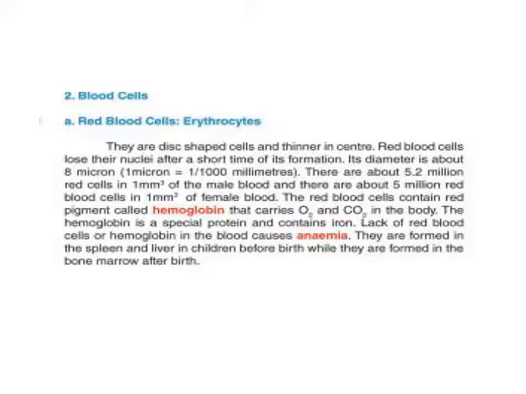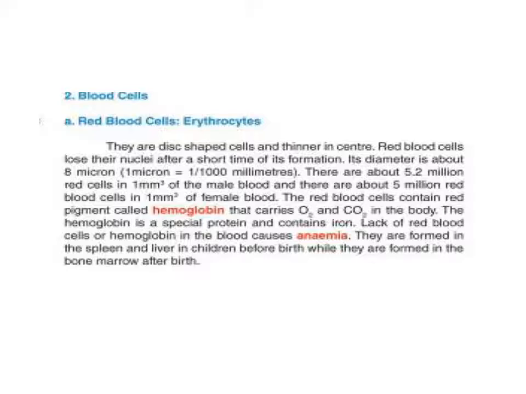The second part of blood is blood cells. What are blood cells? There are three types of blood cells in the blood. That is red blood cells, and the corresponding name of red blood cells is erythrocytes.